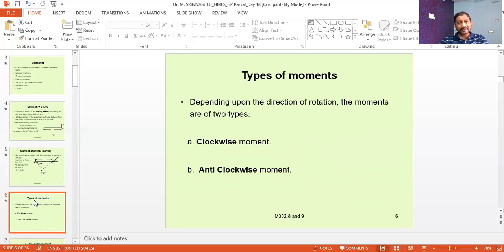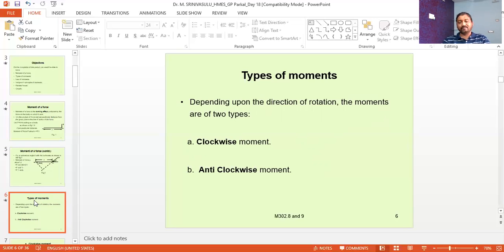Depending upon the direction in which the body is about to rotate, the moments are classified into two categories. One is the clockwise moment and the second is called the anti-clockwise moment.